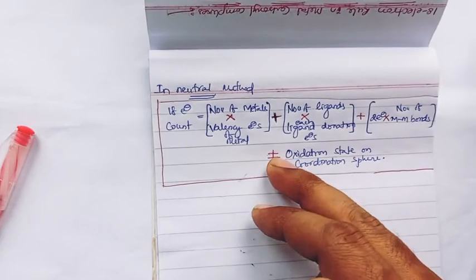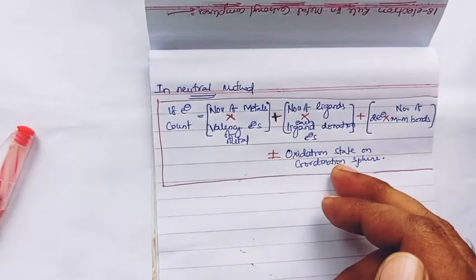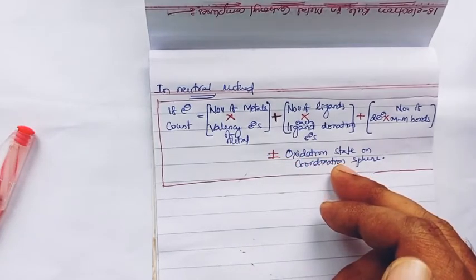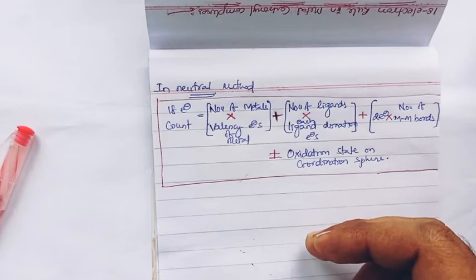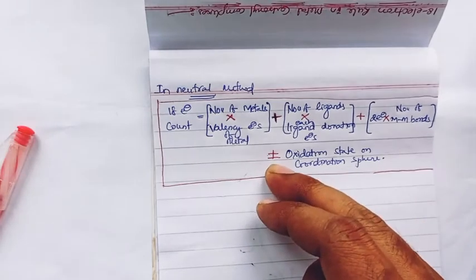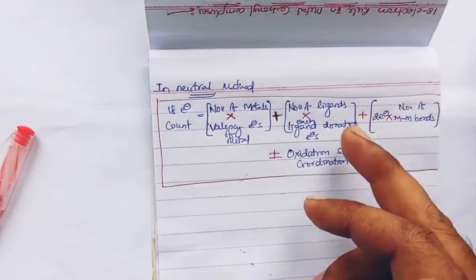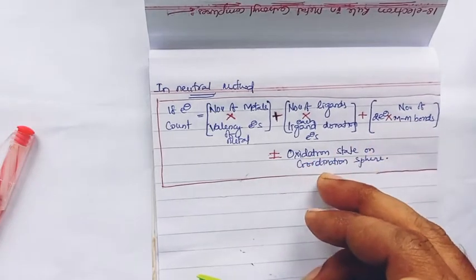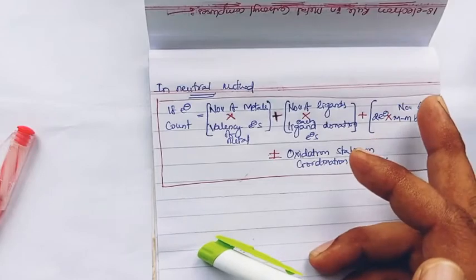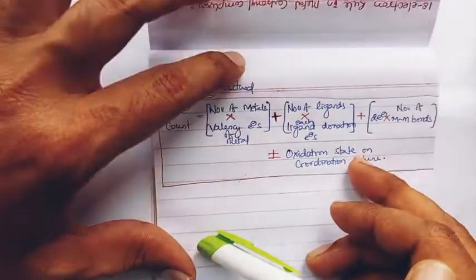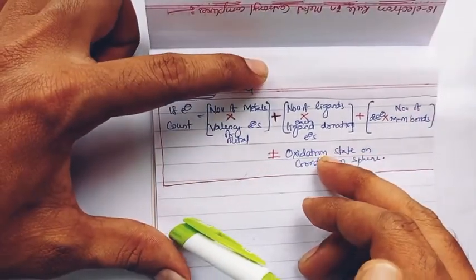Here, we have to take plus the oxidation state of the coordination sphere. When the coordination sphere has a positive charge, indicating that electrons were lost, there we have to consider minus a number equivalent to the positive charge on the coordination sphere. Whatever is equal to the positive charge on the coordination sphere, that we have to take here, right.